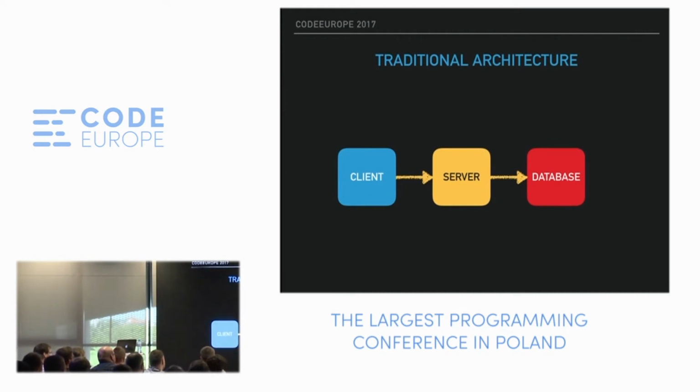It's easiest to understand serverless when comparing it with the traditional architecture. So here on the diagram, we can see an example of a traditional system with a client, a database, and a big application server in between. Whenever the client wants to read some data from the database, it has to ask the application server first. And also when the client wants to write some data to the database, the data has to go through the application server. And the application server can perform some validation, for example.